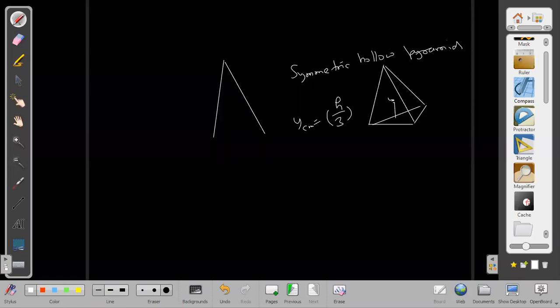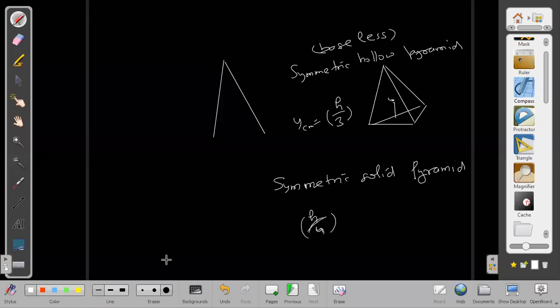And where will it lie for a symmetric solid pyramid? H by 4, again baseless pyramid obviously, same as for the solid cone. That is at a height of h by 4.